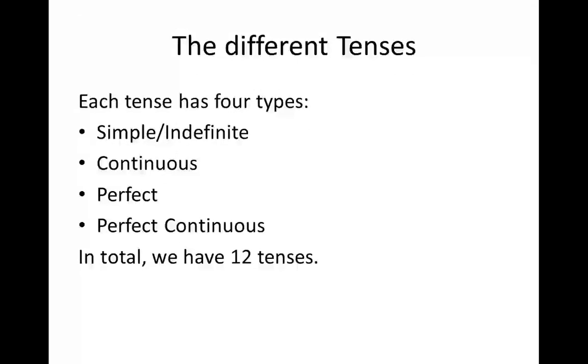Simple, another word is indefinite tense, that is present indefinite, present continuous, present perfect, and present perfect continuous tense. Same goes with past. Past indefinite, past continuous, past perfect, and past perfect continuous tense. And then future, future indefinite or simple, future continuous, future perfect, and future perfect continuous tense. And in total we have 12 tenses, 4 for each of present, past, and future.